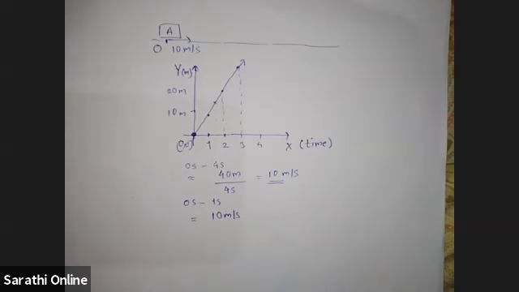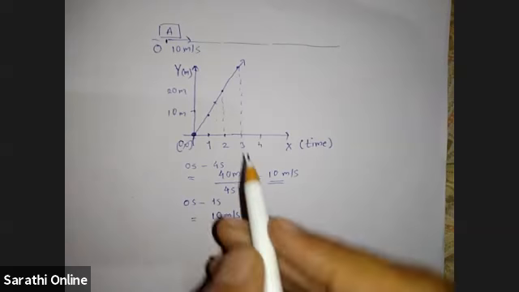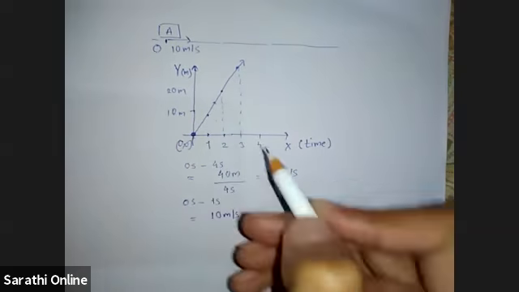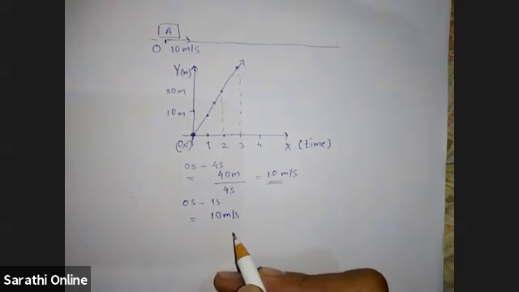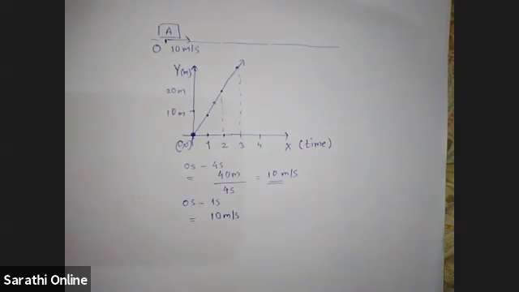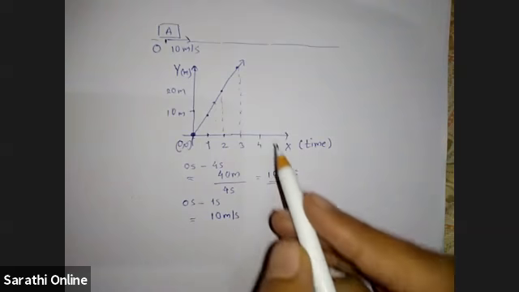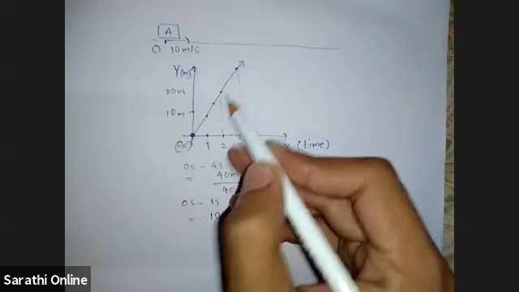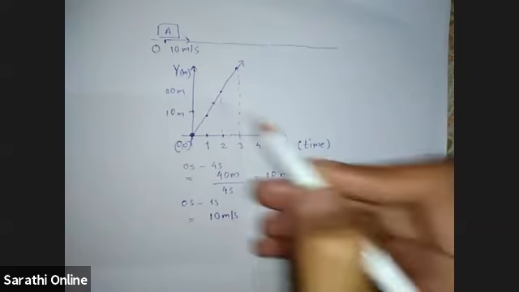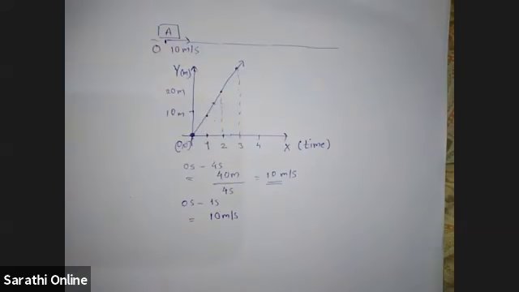So if you take any interval, it will come 10 meter per second, the same. So this is the definition of uniform motion we saw, that the speed of the object is constant in any interval. If we calculate average speed, it is constant.